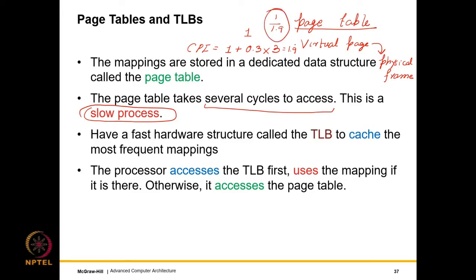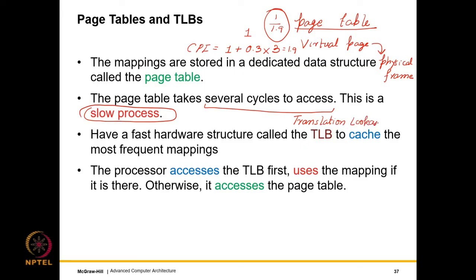So this is a massive hit in the IPC. This is not something that we can tolerate. So we use the same logic as the cache. We create a small cache for the mappings. The cache for the mappings is known as the TLB. I should have expanded it. It's called the translation lookaside buffer. It is basically a cache for the most frequent mappings.